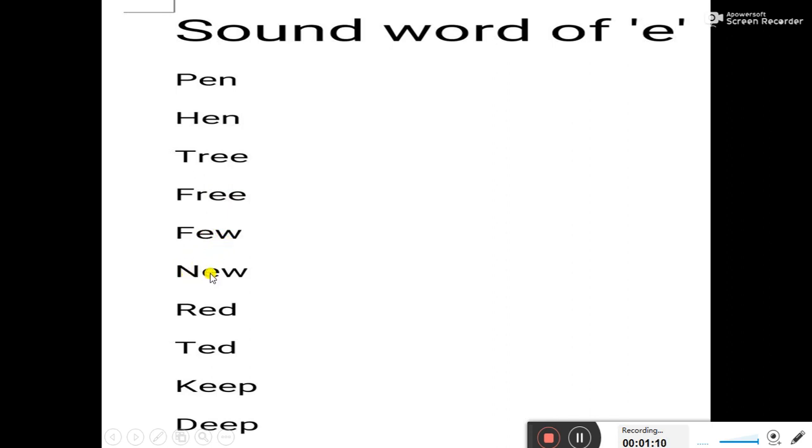N E W, new. R E D, red. T E D, Ted. K double E P, keep. D double E P, deep.